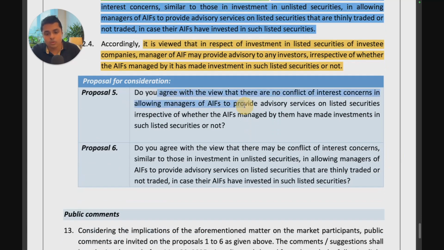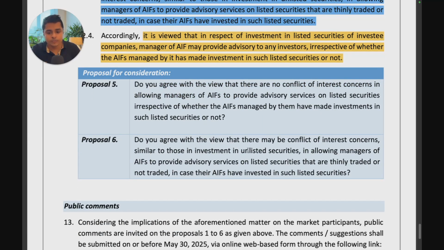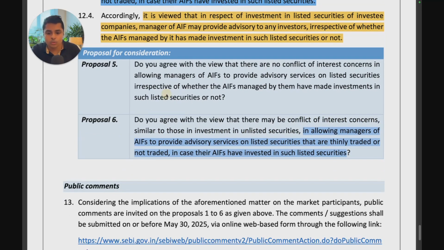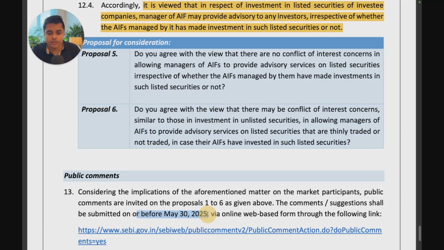Do you agree that there are no conflict of interest concerns in allowing managers to provide advisory services on listed securities, irrespective of whether the AIFs managed by them have made investments in such listed securities or not? And do you agree with the view that there may be conflict of interest concerns similar to those in unlisted securities in allowing managers to provide advisory services on listed securities that are thinly traded or not traded? So do let SEBI know your views. The deadline is 30th May. And do let me know your views on this consultation paper. Would love to discuss with anybody who has certain insights on this. Thank you so much for watching.